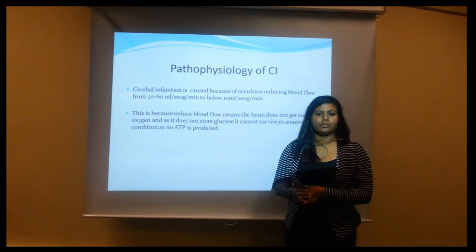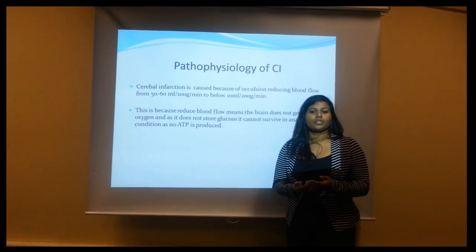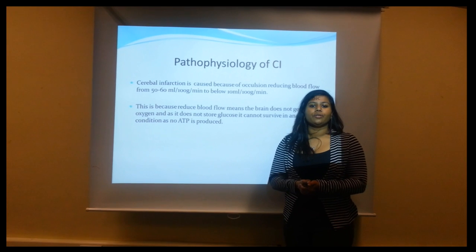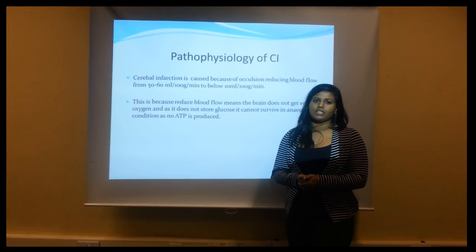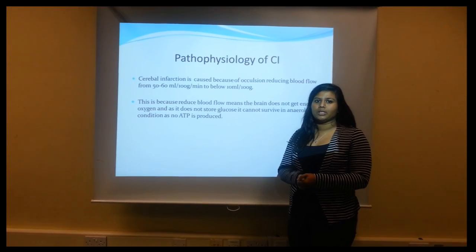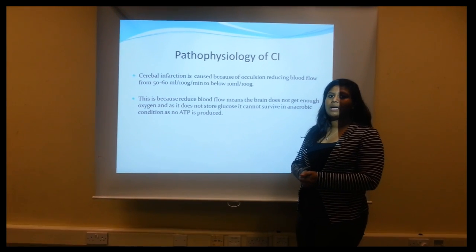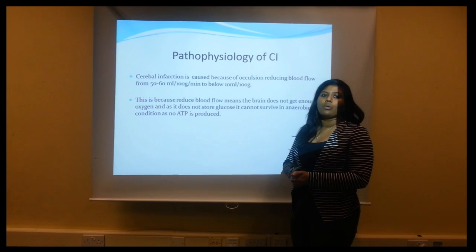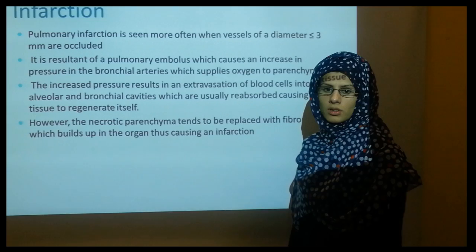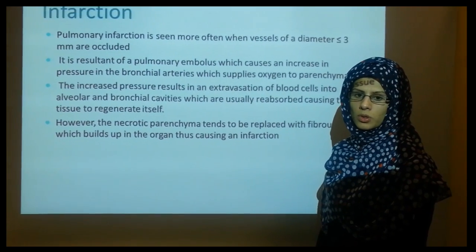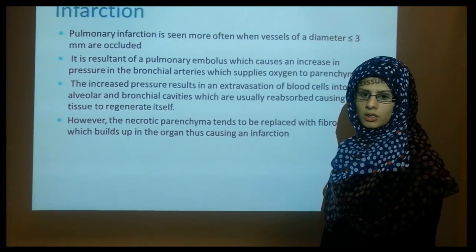Blood flow is important because the brain is aerobic, thus requires oxygen from the blood to flow through to produce ATP through oxidative phosphorylation. There are thrombotic infarcts or embolic infarcts. Thrombotic infarcts are caused by blood clots within the brain, while embolic infarcts are caused by clots travelling by. Infarction occurs in vessels of diameter 3 mm or more that are occluded. This occlusion results in an embolus forming.